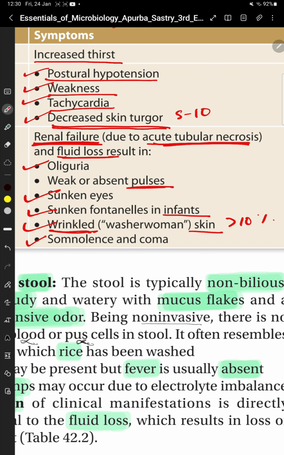So again, more than 10% loss hai, then there can be renal failure due to acute tubular necrosis. And fluid loss results in oliguria, weak or absent pulses, shrunken eyes, shrunken fontanelles in infants, wrinkled or washerman skin, somnolence and coma.